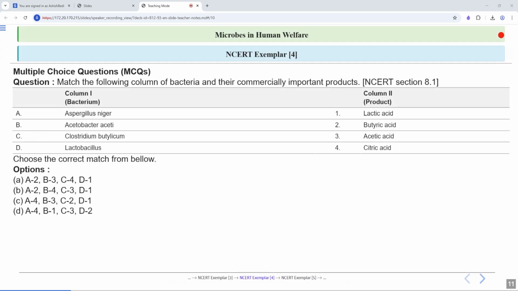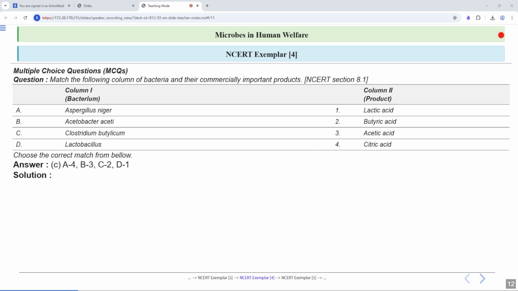Now let's discuss this question. This is a column based question. Column 1 and column 2 are given. In column 1, the name of the organism is given, and in column 2, the product which they produce is given. You have to match column 1 with column 2. You have 4 options A, B, C, D. You have to choose the correct answer. Option C is the correct answer here.